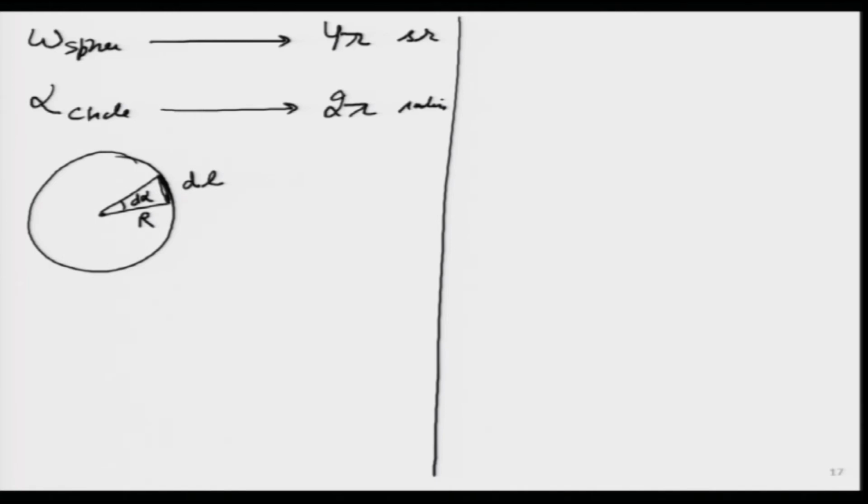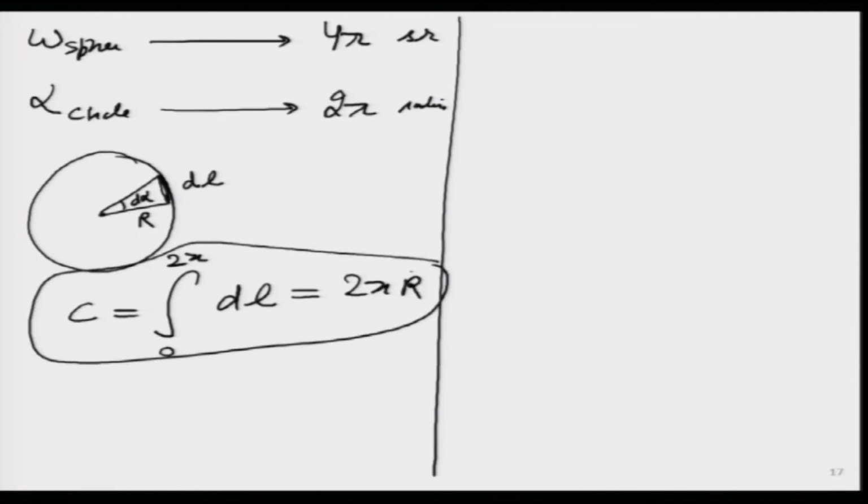So this circumference I want to calculate, which means I will write circumference is simply dl, and I want to integrate from 0 to 2 pi. And what I get over here is 2 pi r.